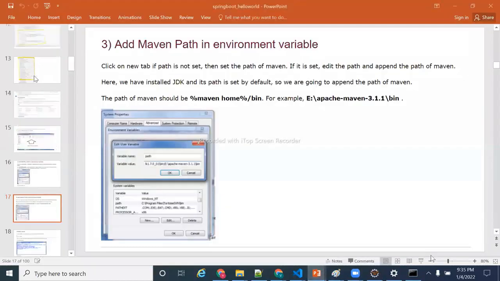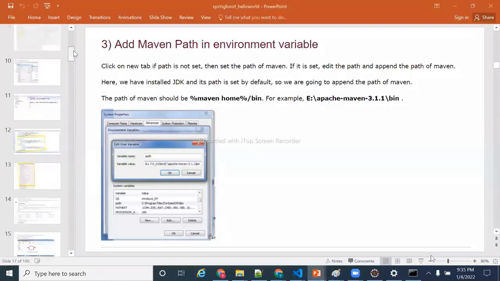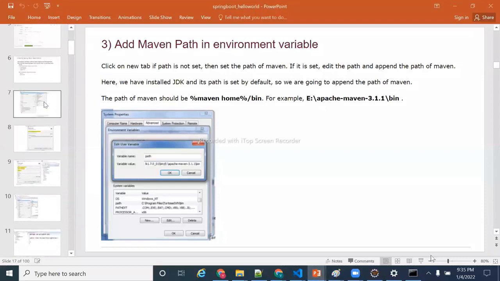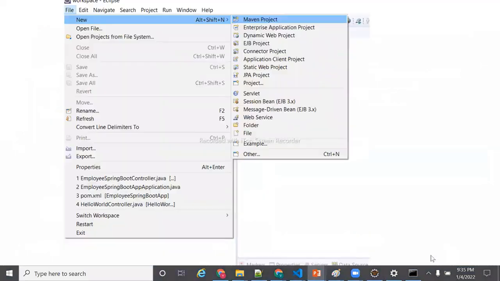I kept this in the slides also, guys. I already have this information in the slides: File, New, Maven Project. Because I installed the latest Eclipse, the Maven plugin is already there. If you install Maven, that's sufficient. You don't need to install the Maven plugin.